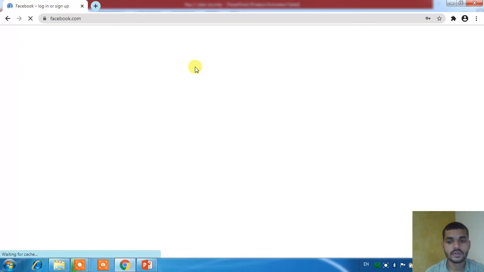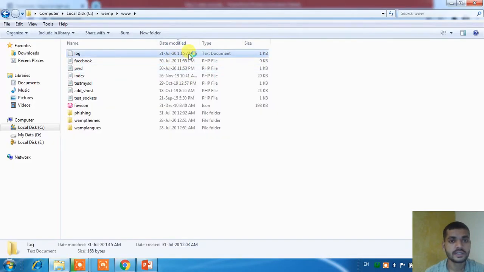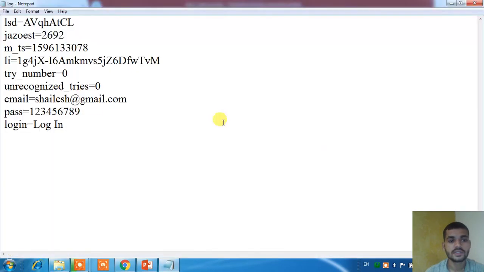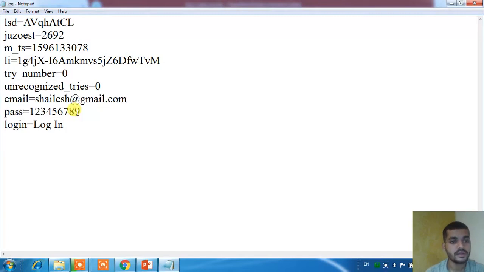It redirects me to the original Facebook page. So what happened is I became the victim of the attacker, and the attacker can easily steal the information I entered. Where is that information saved? Let's see. Here is the log file, here is my email ID, and here is the password that I entered.